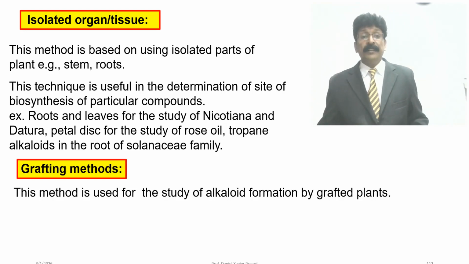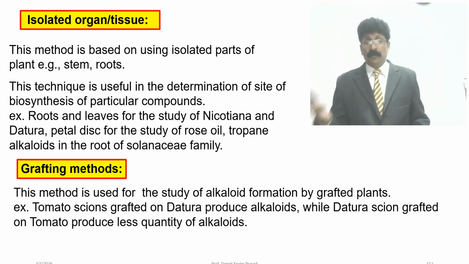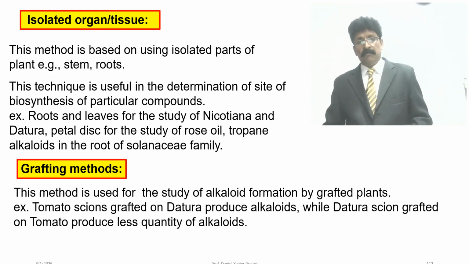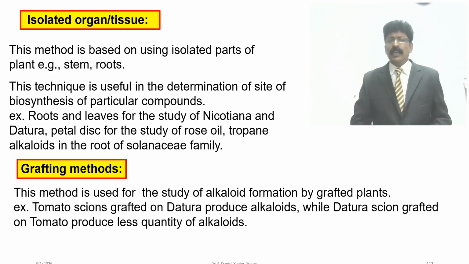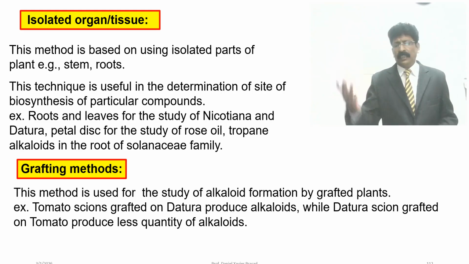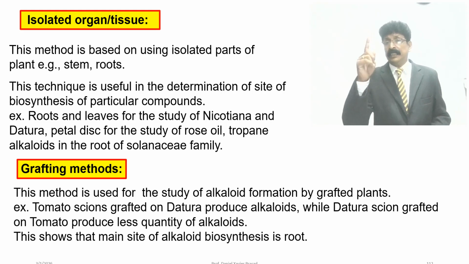Grafting: the method is used to study alkaloid formation in grafted plants. Tomato scions grafted on Datura produce alkaloids, while Datura scions grafted on tomato produce a lesser quantity of alkaloids. A simple example. This shows the main site of biosynthesis is the root.